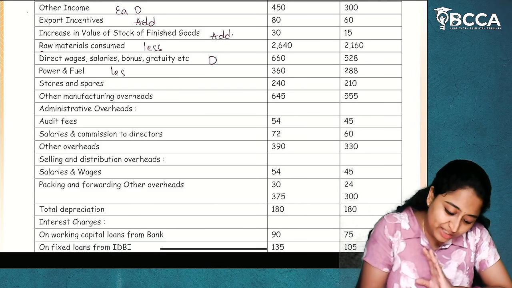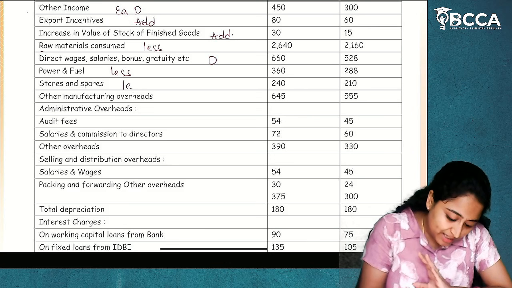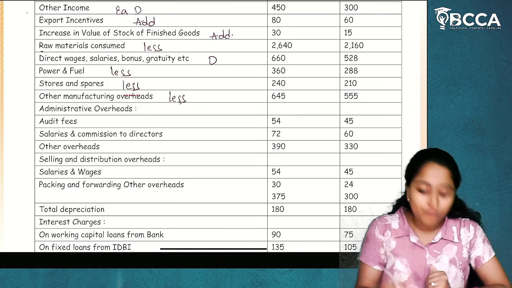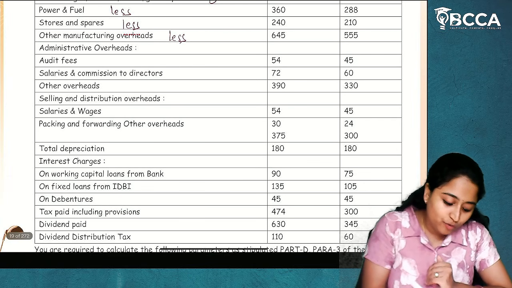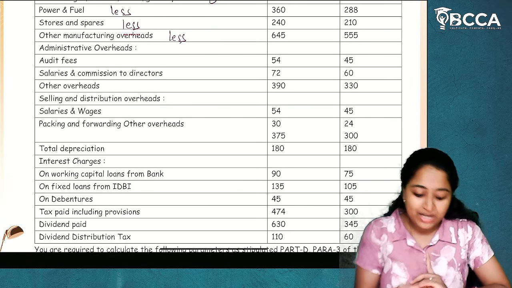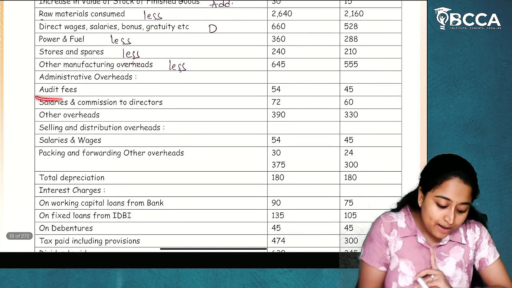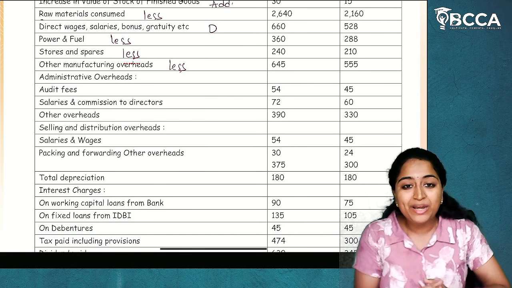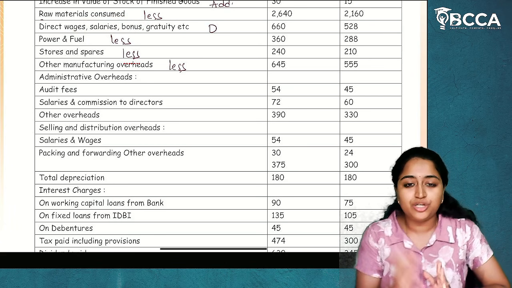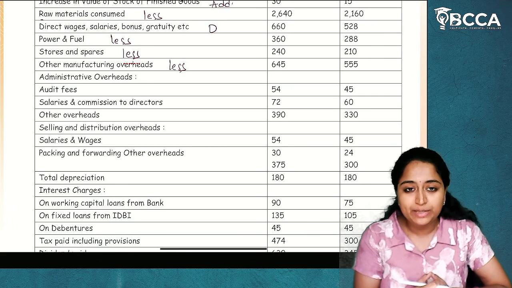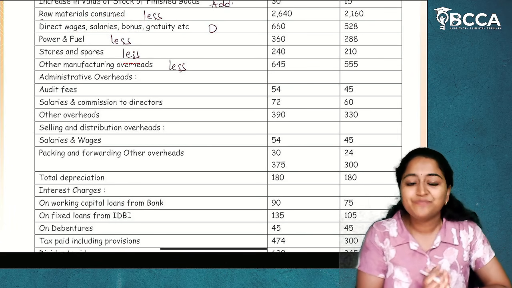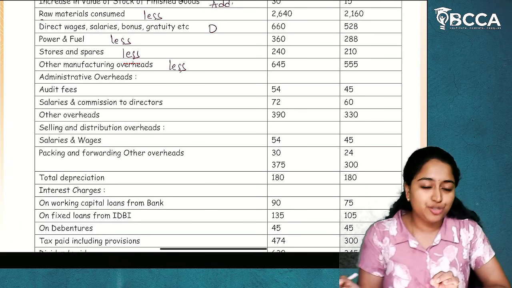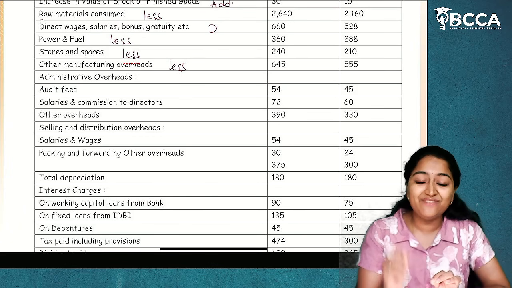Power and fuel, we'll try to reduce it. Stores and spares, less. Other manufacturing overheads, less. This is also cost of bought out inputs. In administrative overheads, audit fees. Now, the main important part is, students will think that audit fees is also a salary which is being paid, so this will be taken into distribution of earnings to different claimants. But here there is a twist. No, audit fees is not to be taken as distribution, but this will be considered in value addition.